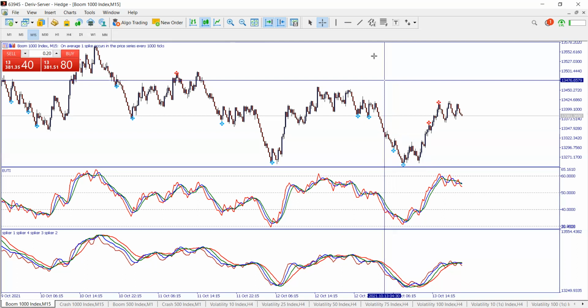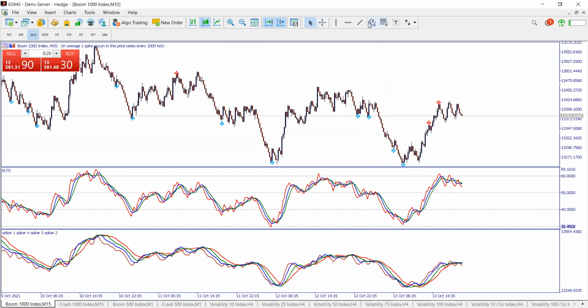So from here, you are now expecting to buy your boom 1000. You expect to buy. So once you see that you are on 40 and below right there, this is what you do.